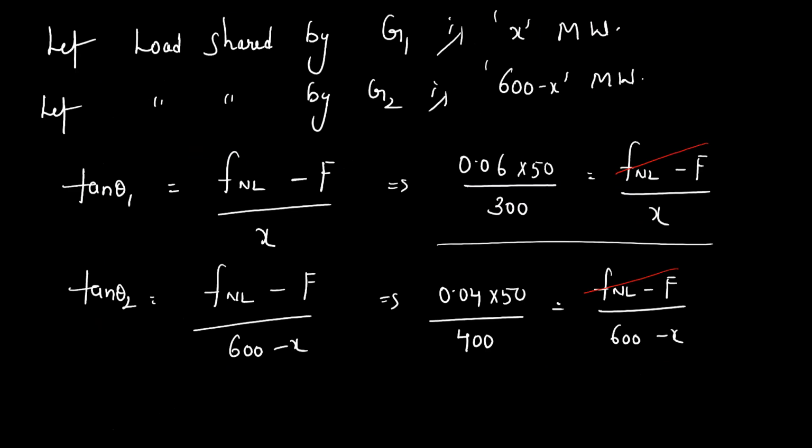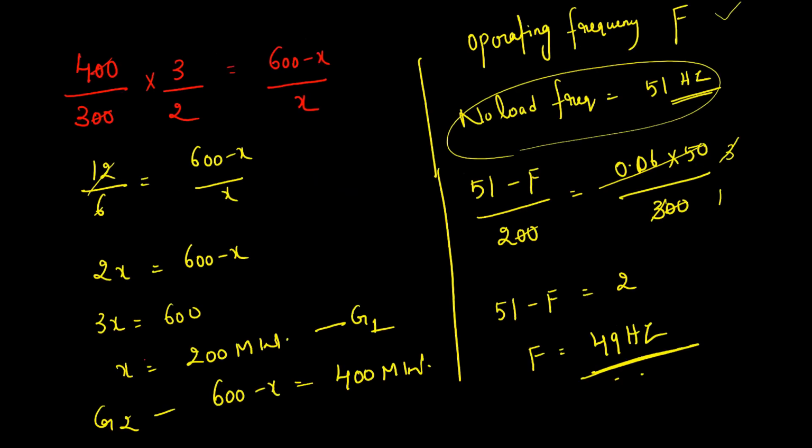Understand? So I'm asking this. Calculate when two generators are operating in parallel. We can also use that 0.04 into 50 by 400. Then also we'll get the same answer, sir. Yeah, that also you can get. Okay. Let me give you one question and try to solve this one.